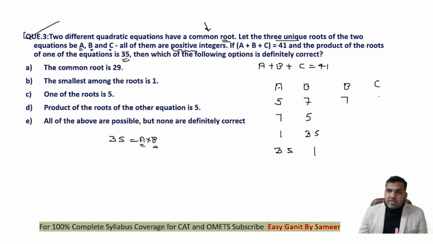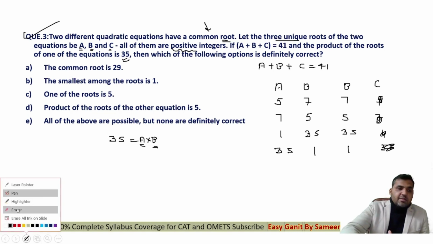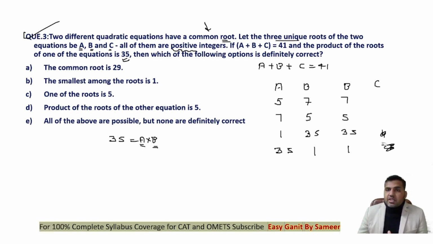Now here b is 7, c is 5. In this case, b is 5, so c will become 7. If this is 35, this is 1, and if this is 1, this will become 35. So these are the 4 possible cases. No, sorry, the summation has to be 41. We can only take the common root as b, so we need to change the value of c here.